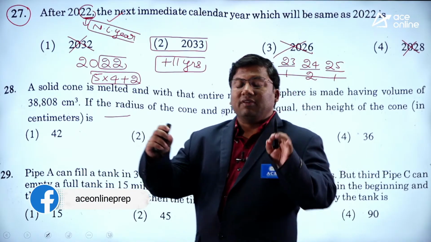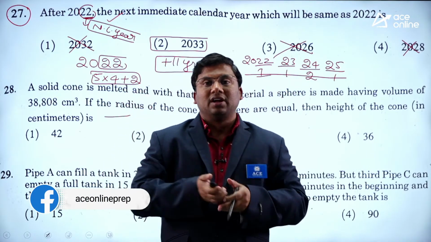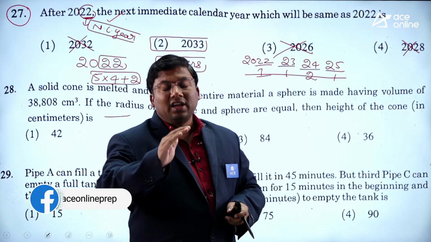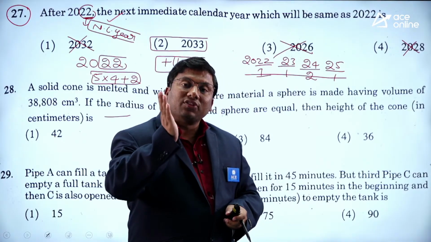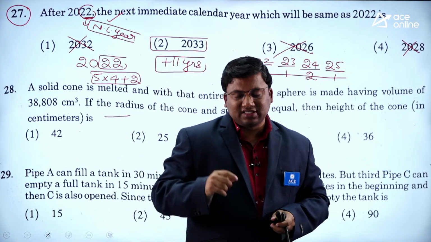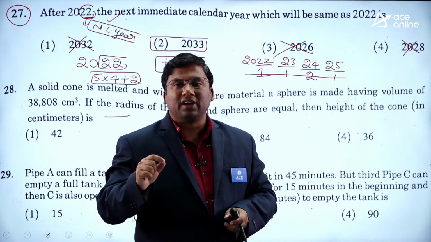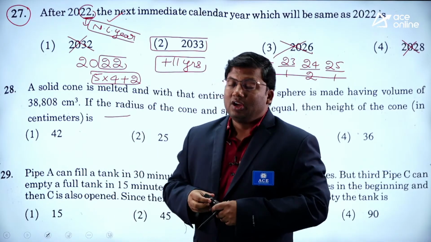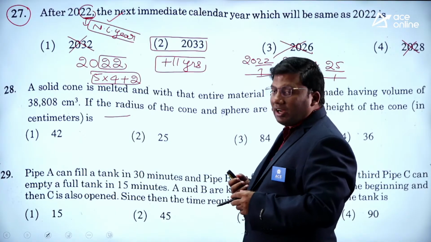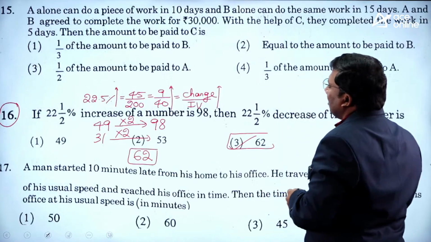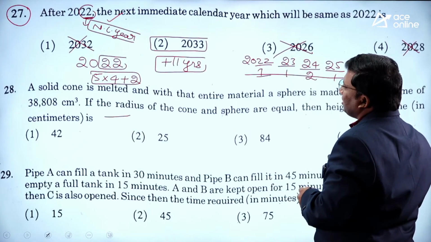Always remember, if the given year is a non-leap year, it gives a remainder 1, and it is plus 6 years. It gives a remainder 2 or 3, and it is plus 11 years. If the given year is a leap year, then it will repeat after 28 years. In some cases, it is 12 years or 40 years. I hope the concept is clear. Now, let me solve. In clocks also, 2 questions are there.